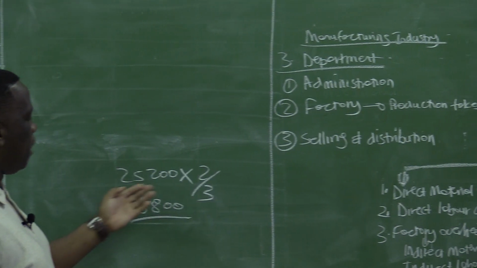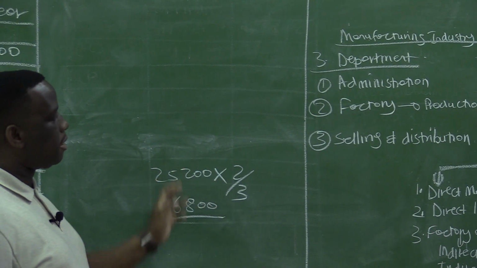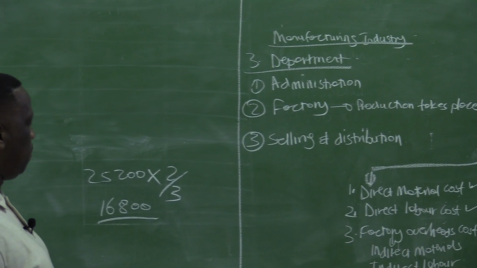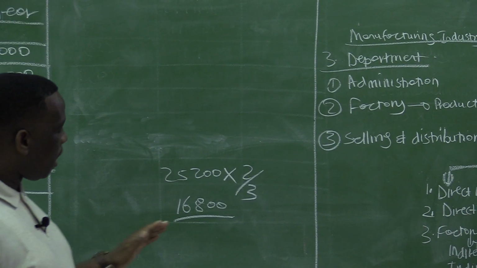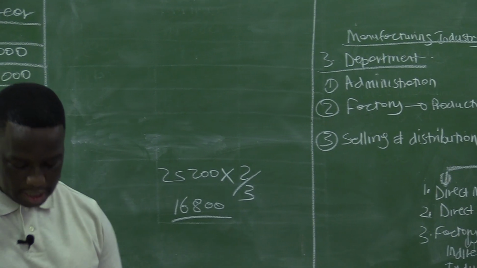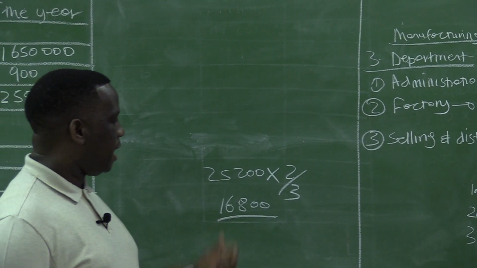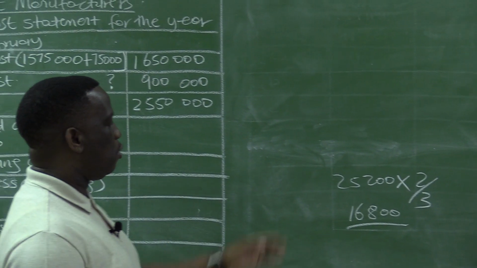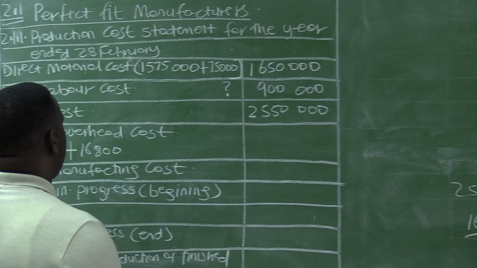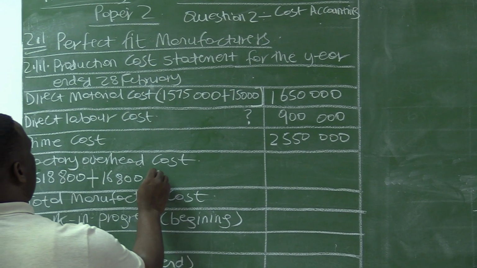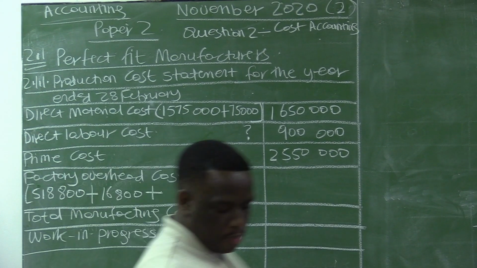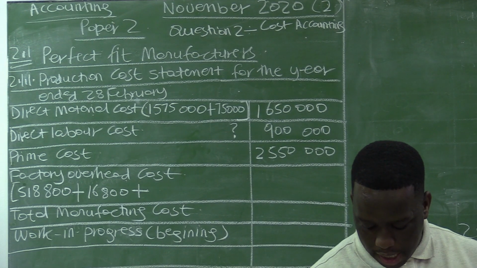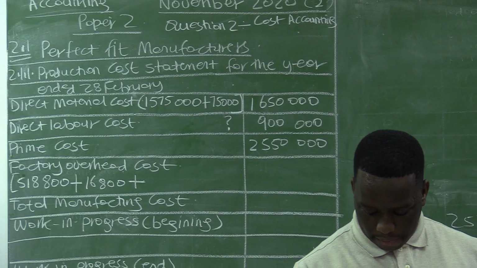So here, this 25,200 is the insurance cost for the whole factory, which is covering all departments: admin, factory, and selling and distribution. But we wanted to know the cost for the factory insurance, and this transaction is giving us a direction by saying that 2/3 of this insurance amount should be allocated to the factory. So 25,200 multiplied by 2/3, the factory insurance is 16,800. Plus, the factory overhead cost account included an amount of 117,600 for water and electricity.